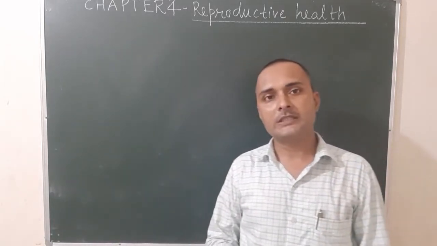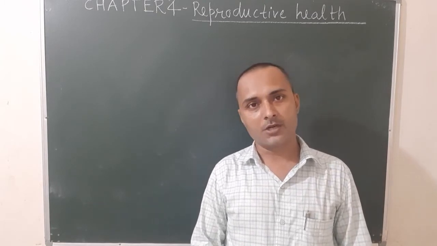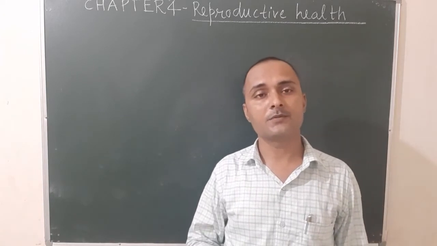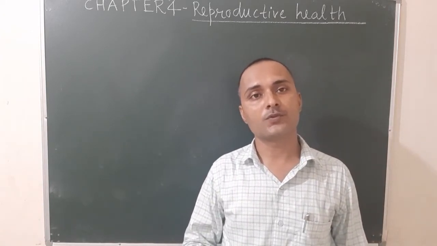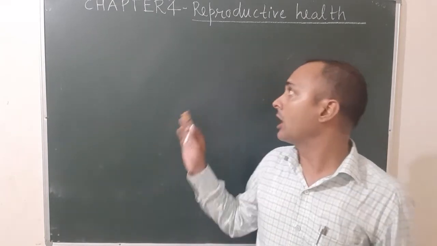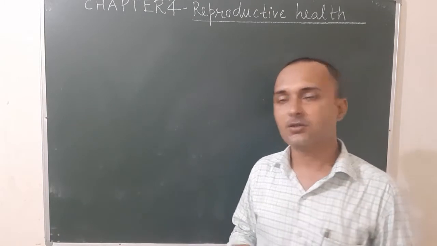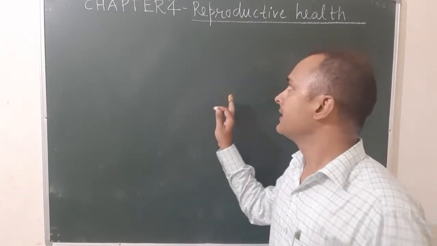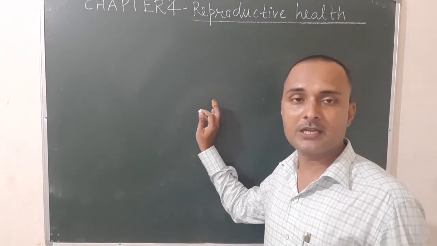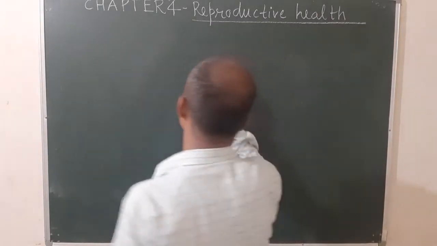Good morning, students. In this class, we are going to start a new chapter of biology, that is chapter 4, reproductive health, from class 12. First of all, you have to know the topics that belong to this chapter. First I will write the topics, then I will explain each topic one by one in detail. So let us see the topics.